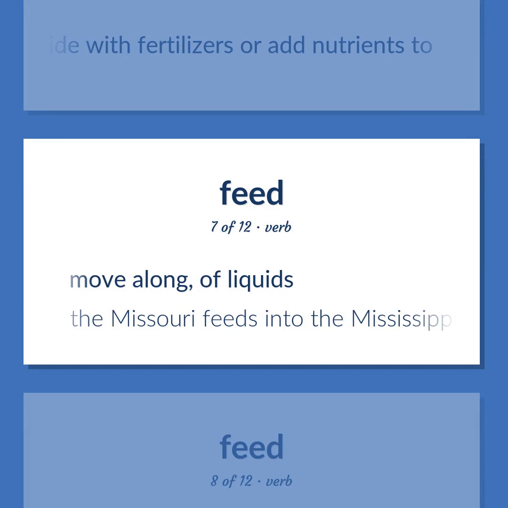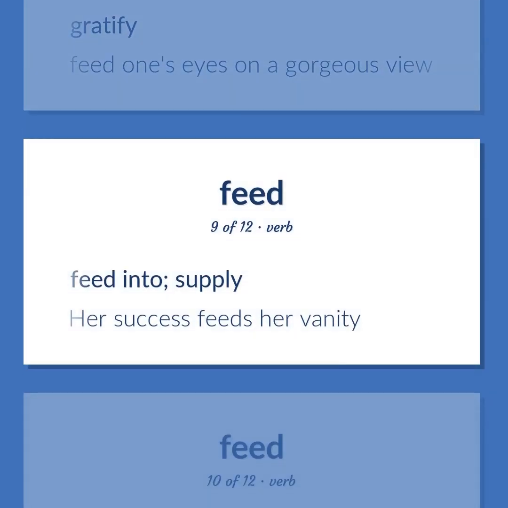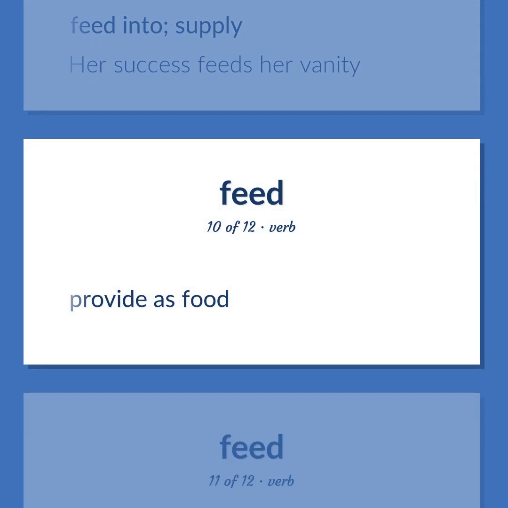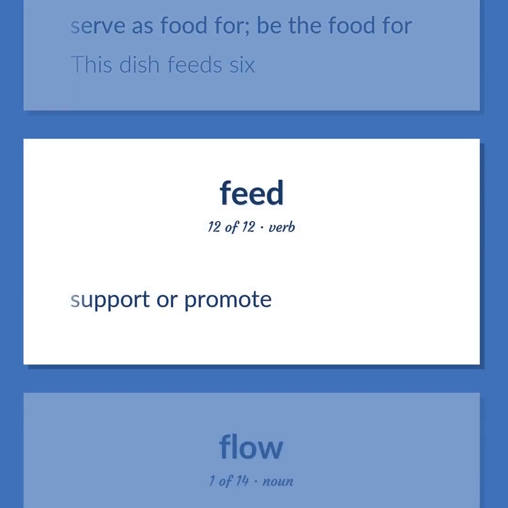Move along, of liquids. The Missouri feeds into the Mississippi. Gratify. Feed one's eyes on a gorgeous view. Feed into. Supply. Her success feeds her vanity. Provide as food. Serve as food for. Be the food for. This dish feeds 6. Support or promote.